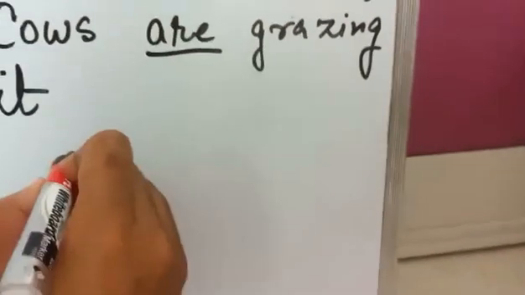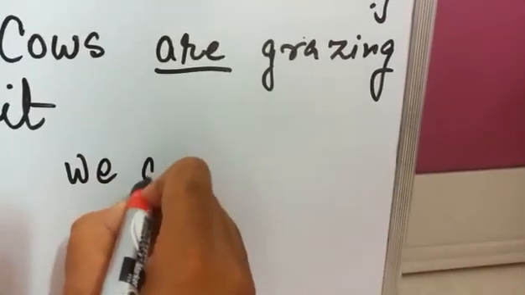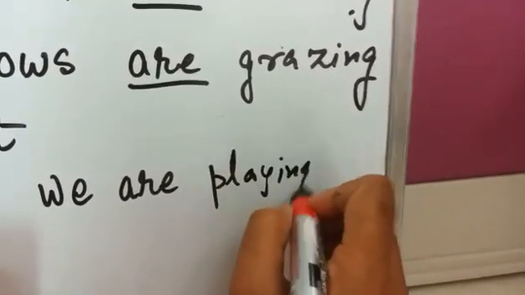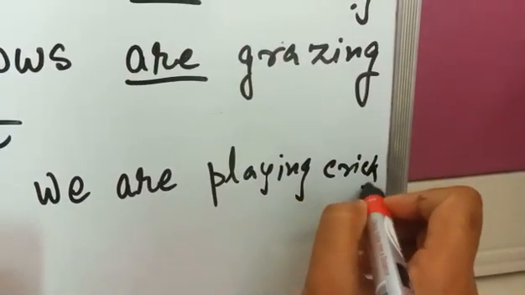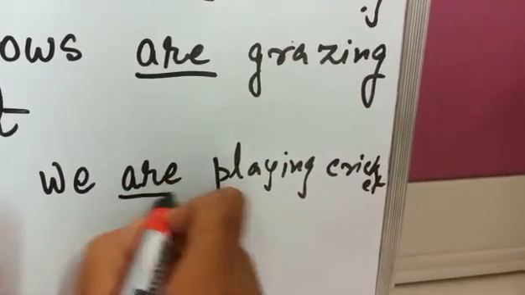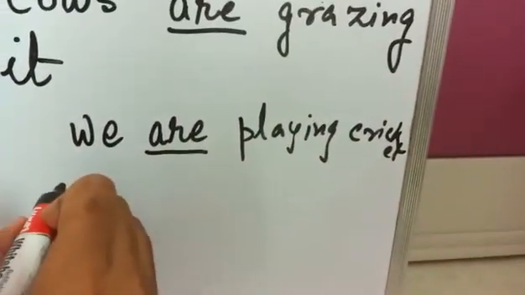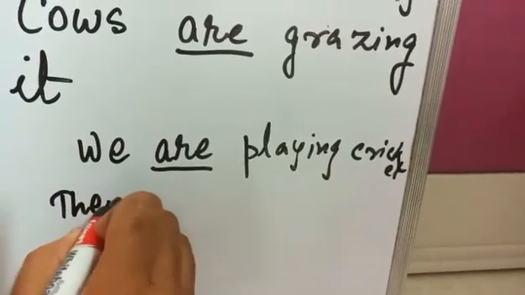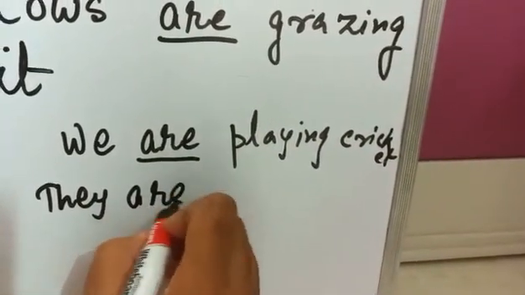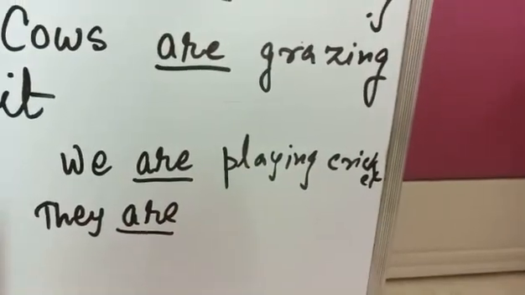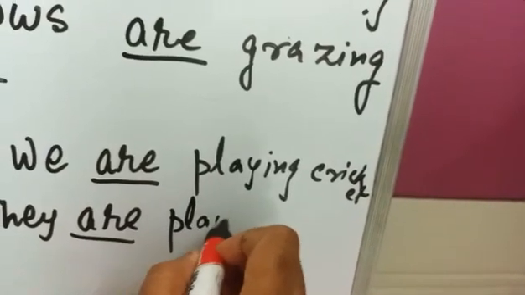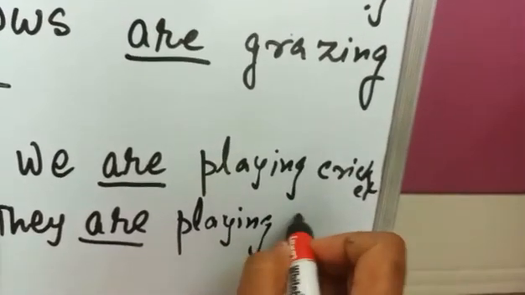Example, we are playing cricket. So here we is written, so we use are. One more example, they. They is also plural, so what do we write? They are. We use are here. They are playing chess.